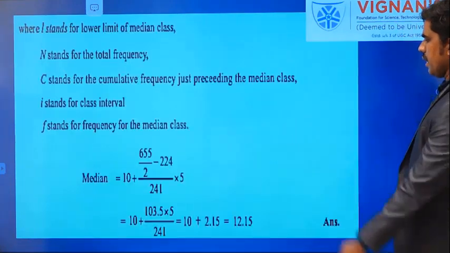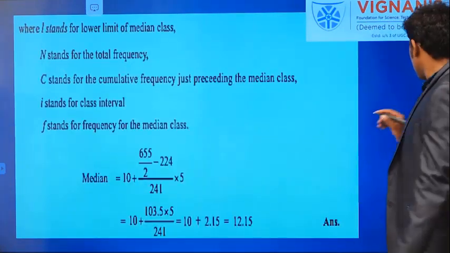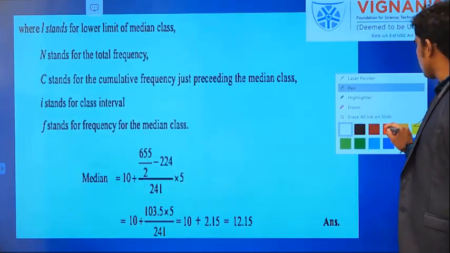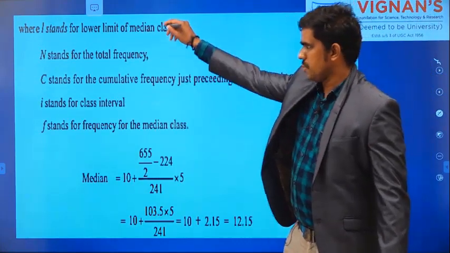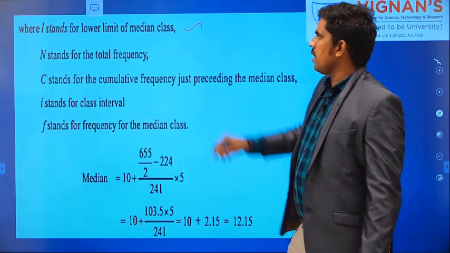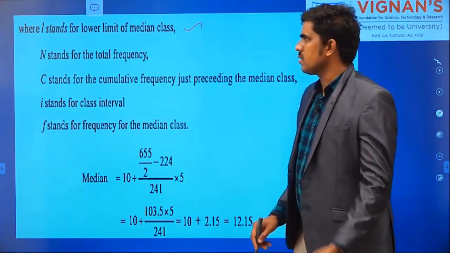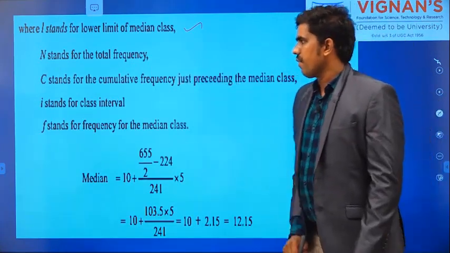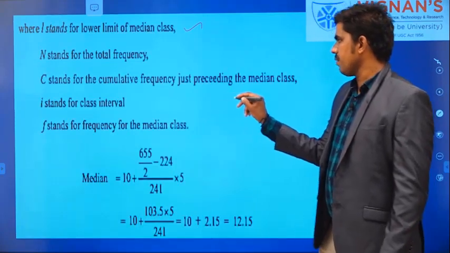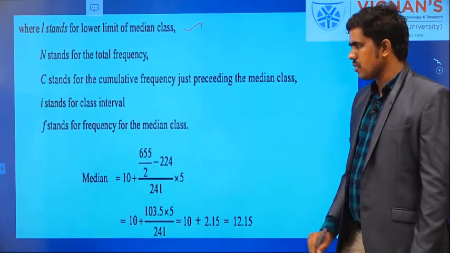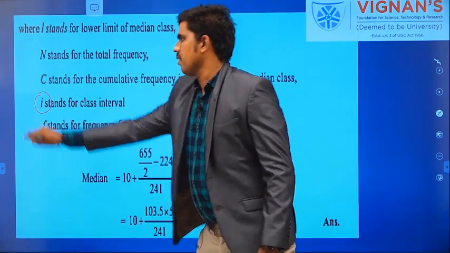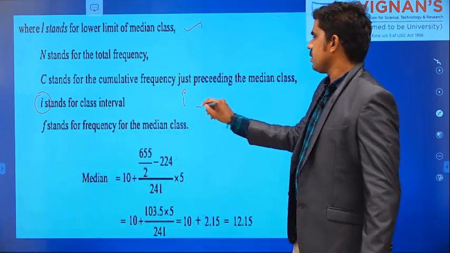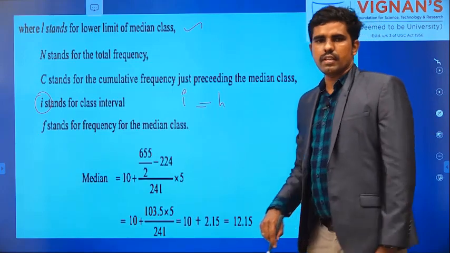You see that the calculation is available here also; everything has been written. You can understand L is based on the median class, N stands for total frequency, and C is the cumulative frequency just preceding the median class. There is only one different notation: I. Normally it is H, everything is the same.